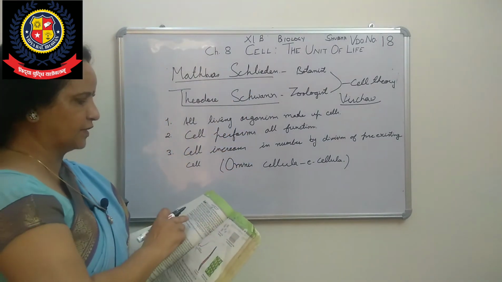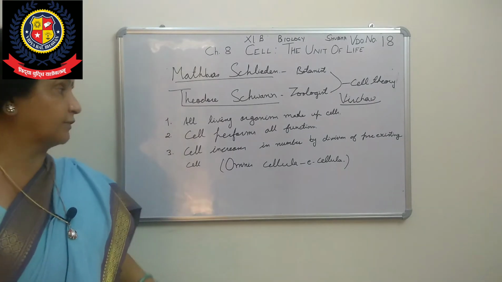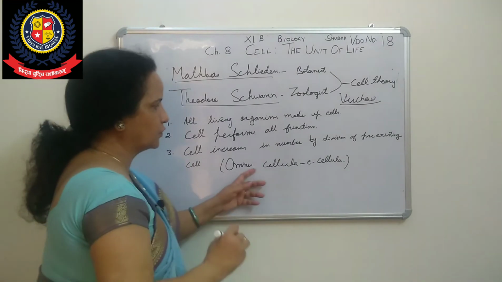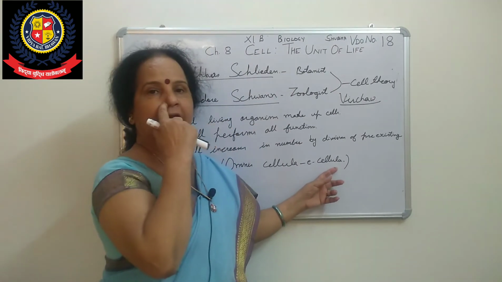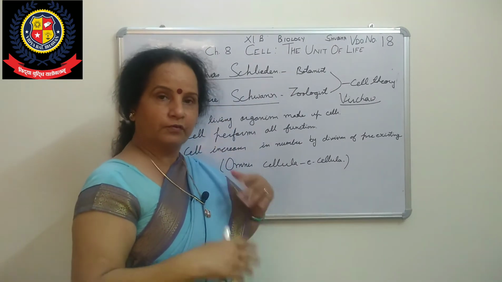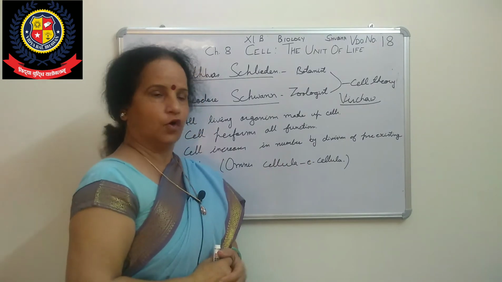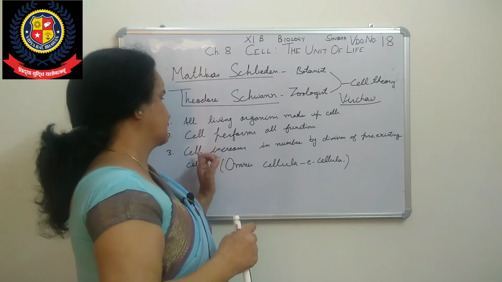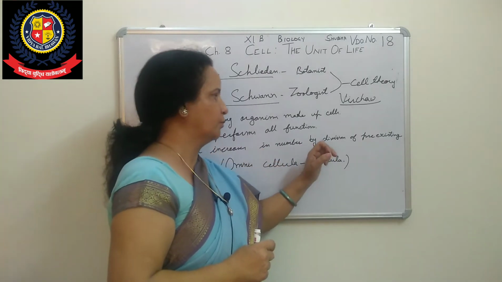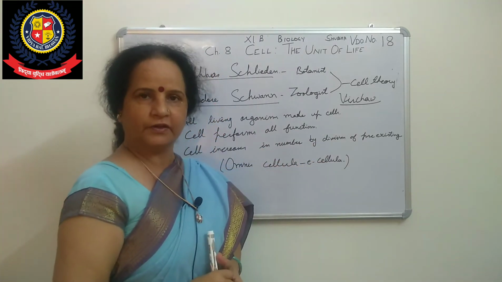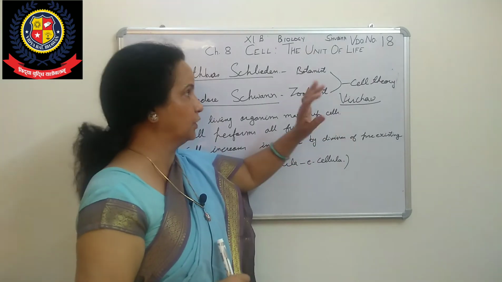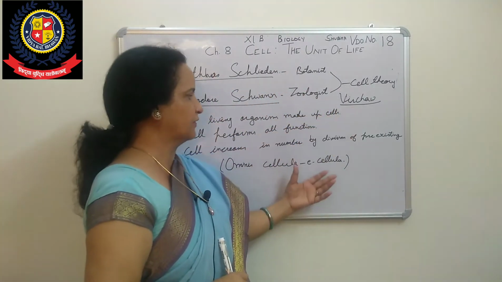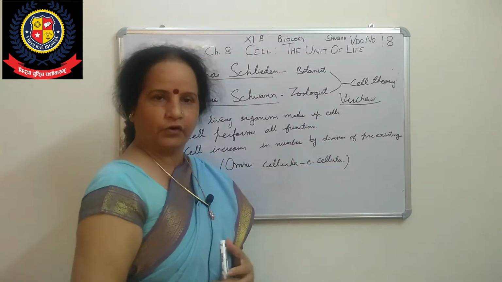It is given in the book, omnis cellula e cellula, meaning a new cell is formed from a pre-existing cell. So a question may be asked: what does omnis cellula e cellula mean? You should remember that the meaning is the cell increases in number by division of pre-existing cells. This is about the cell theory, given by Schleiden and Schwann, and the third and last point was given by Virchow.